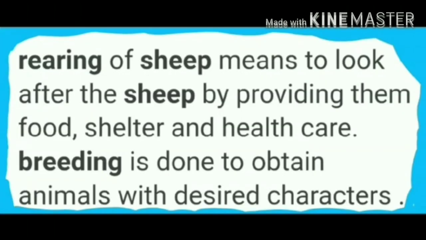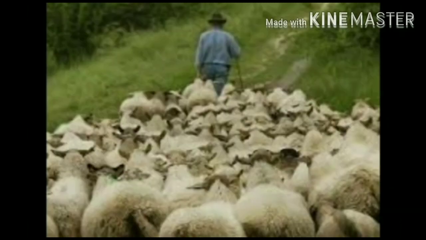Okay? Rearing of sheep means to look after the sheep by providing them food, shelter, and health care. The persons who look after the sheep are called shepherds.